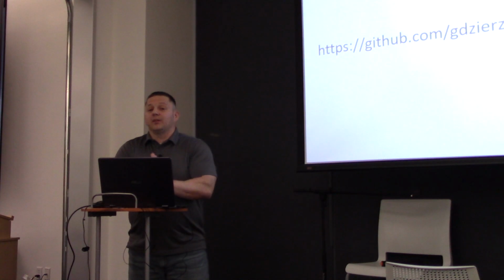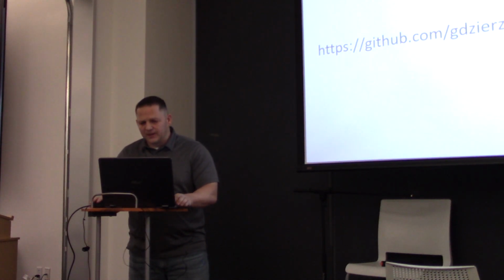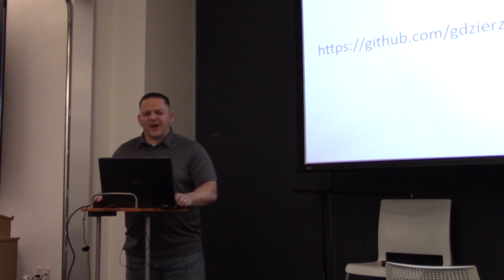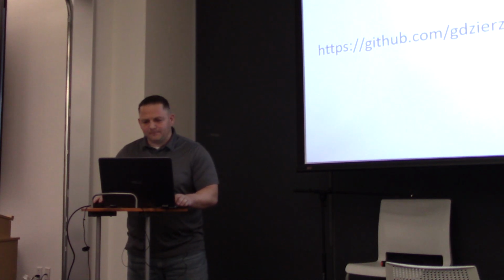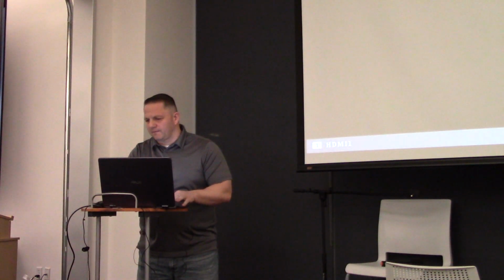But I am using a little bit of a database, so let me show you. Let's go into the database. Okay, that's where I want to be.